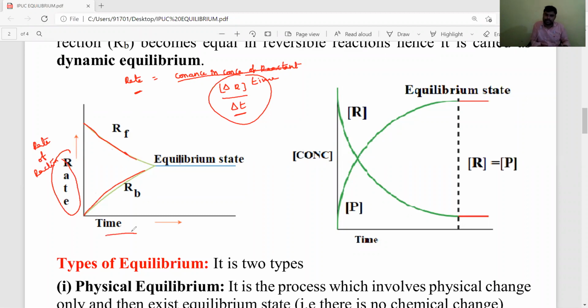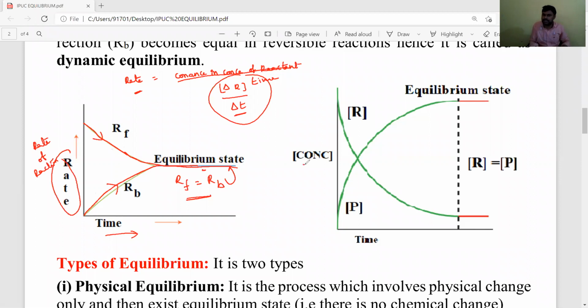As time increases, at a certain state both are equal, meaning the rate of forward reaction is equal to the rate of backward reaction. That is possible at the equilibrium state. So to explain the equilibrium concept with respect to rate, we take a graph of rate with respect to time. Initially the rate of forward reaction is high. After some time, as time increases, the rate of forward reaction decreases and the rate of backward reaction increases, and at a certain time both are equal. That state is called the equilibrium state.